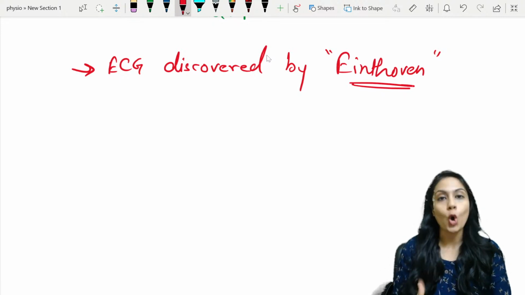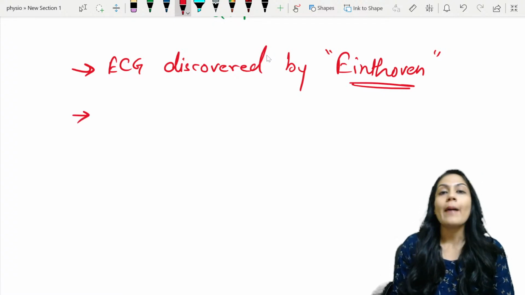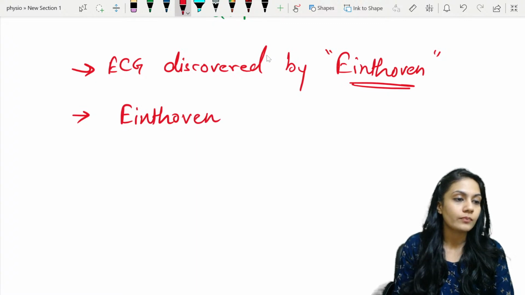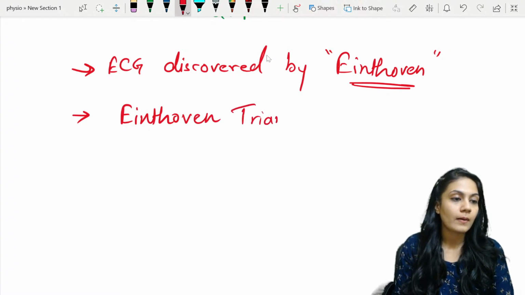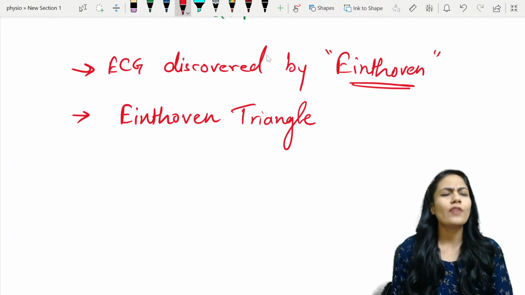He gave the law also, and he gave the triangle also. Let's understand what he gave. About the bipolar leads, he gave one triangle, and that is obviously known as Einthoven's triangle. It is very easy.